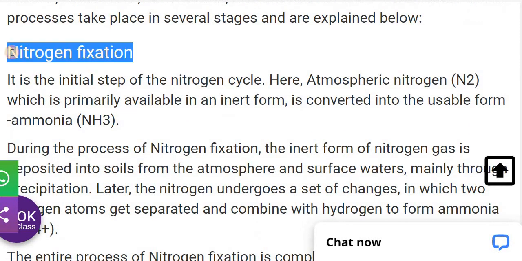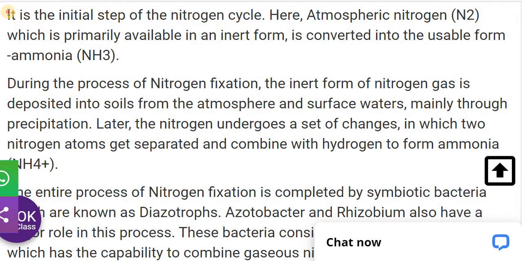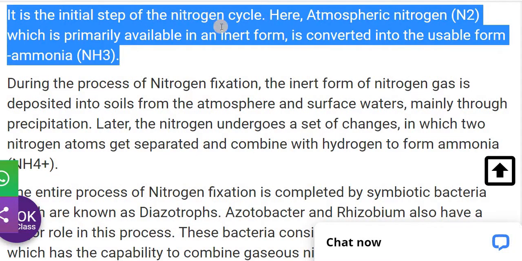The first one is nitrogen fixation, the initial step of the nitrogen cycle. Here the atmospheric nitrogen is primarily available in the inert form, meaning it is not in an absorbable form. Now this nitrogen is converted into a usable form, that is, ammonia.